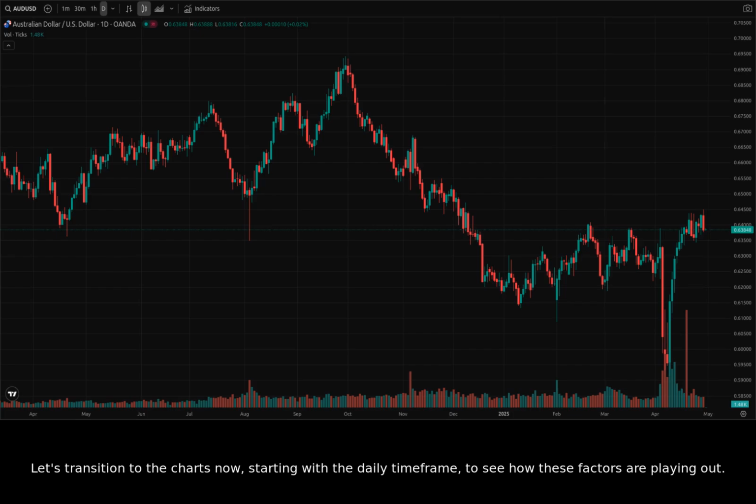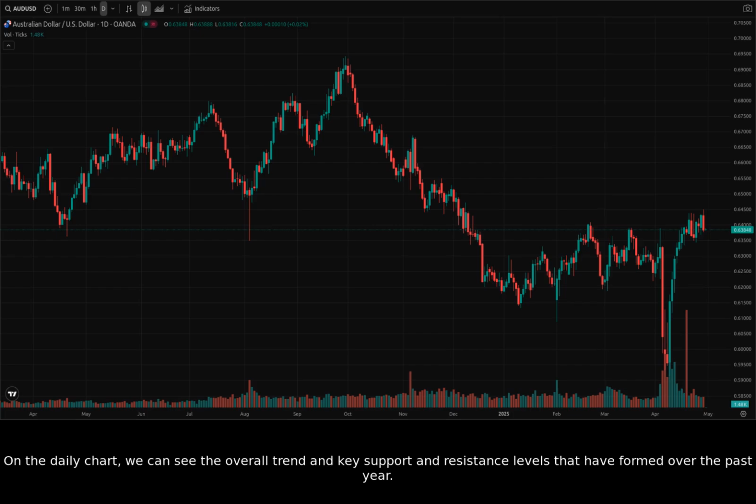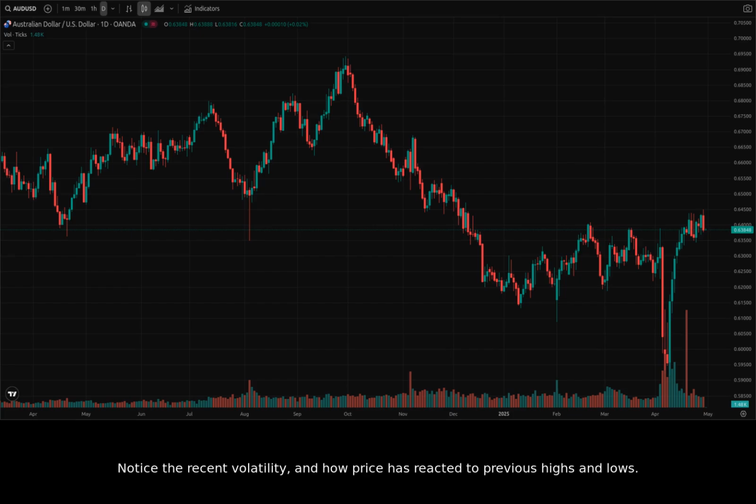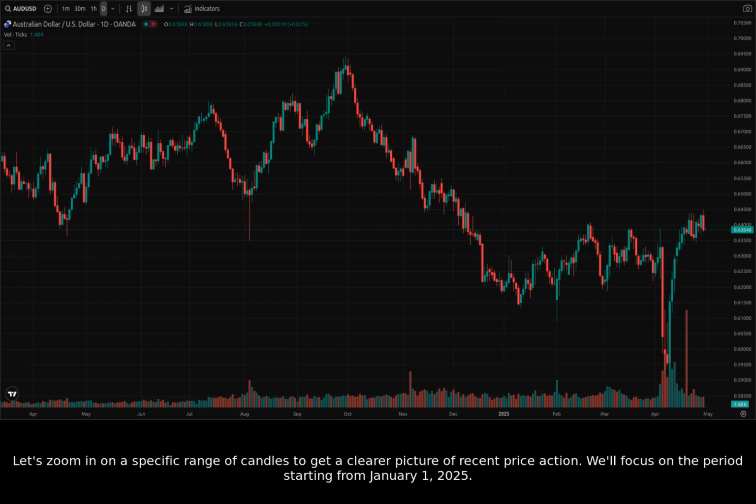factors are playing out. On the daily chart, we can see the overall trend and key support and resistance levels that have formed over the past year. Notice the recent volatility and how price has reacted to previous highs and lows. Let's zoom in on a specific range of candles to get a clearer picture of recent price action. We'll focus on the period starting from January 1st, 2025.